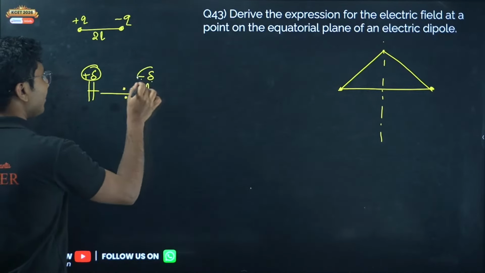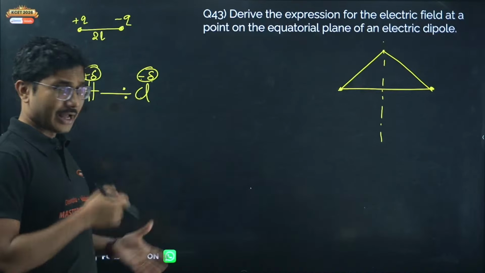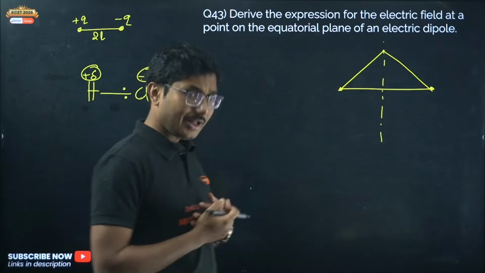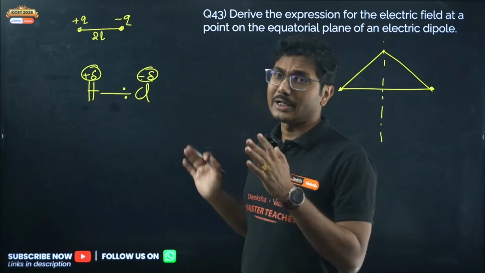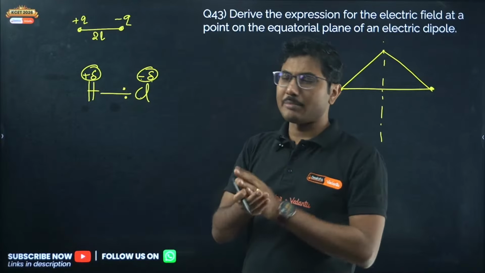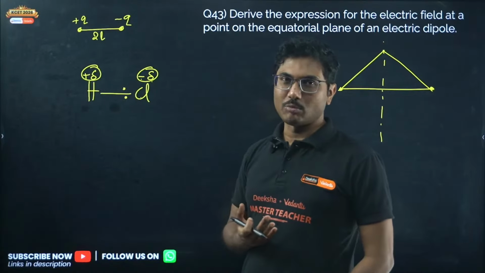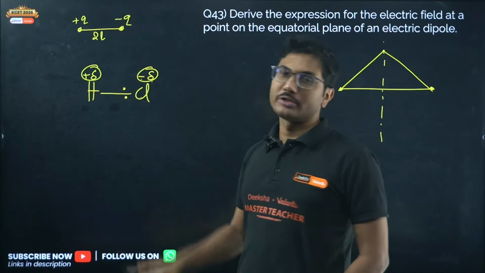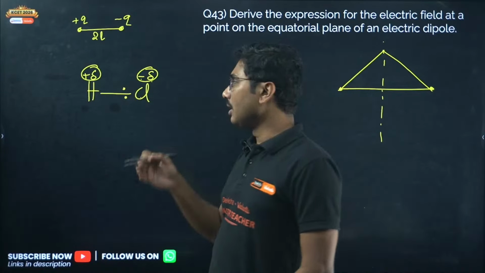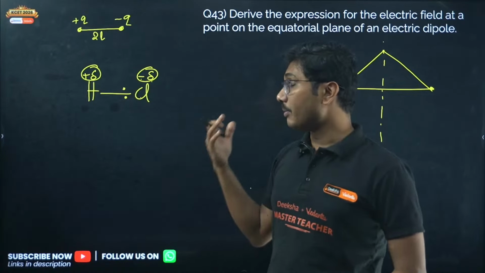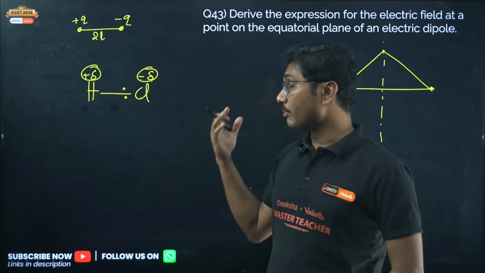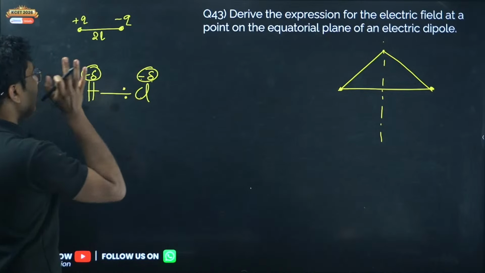Dipoles exist in nature mostly through covalent bonds where the electron pair is not perfectly oriented. There are some covalent bonds where both electrons are located at the center; in that case the dipole moment is 0. But if the electron pair shifts towards the atom with higher electron affinity, then a dipole forms. This is basically the starting point of dipole.